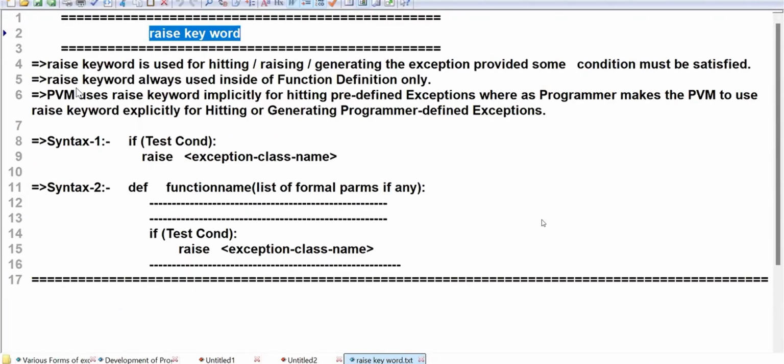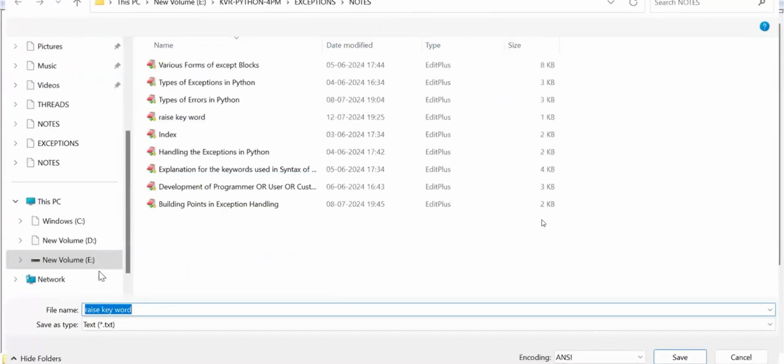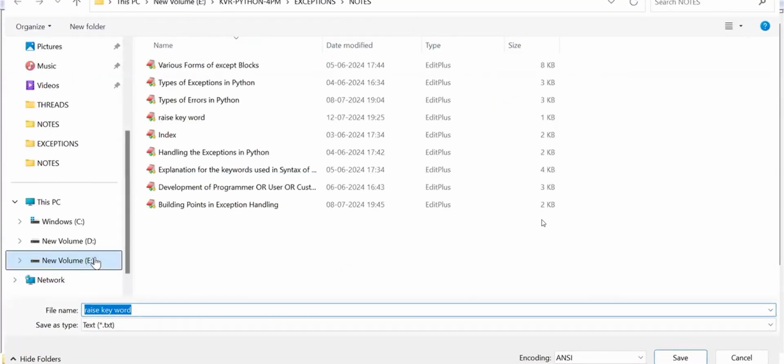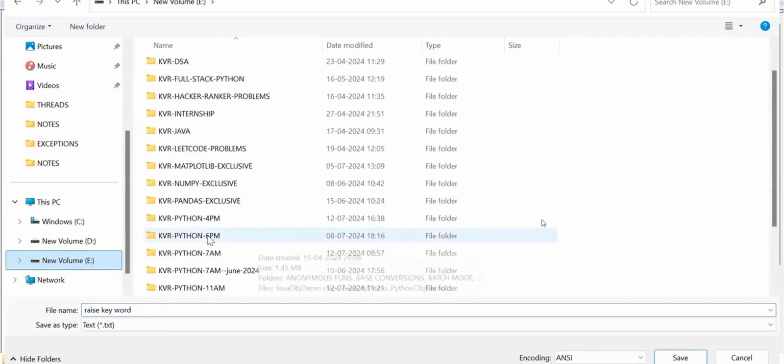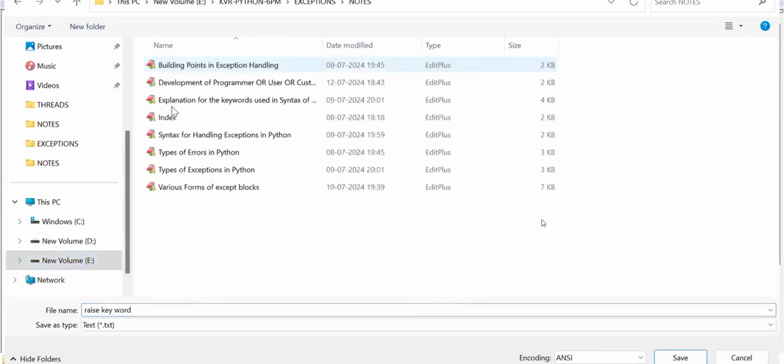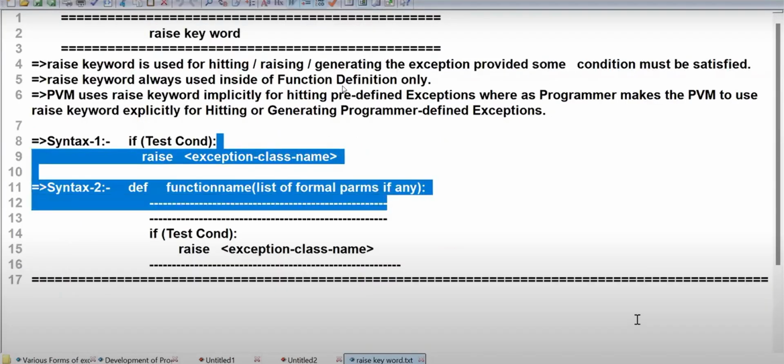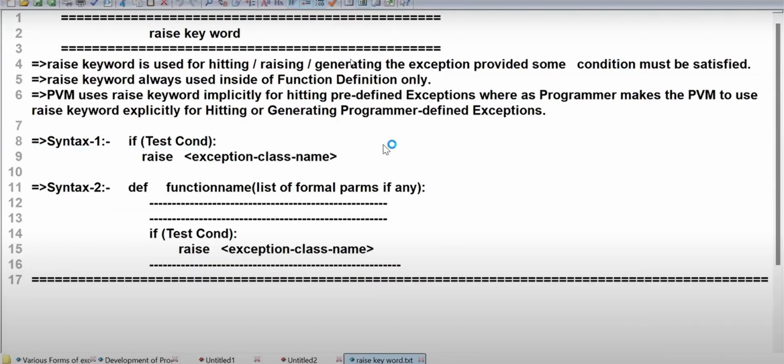Write a Python program which will validate the name of a person, place, or product.